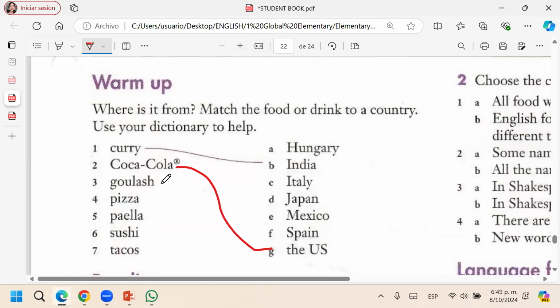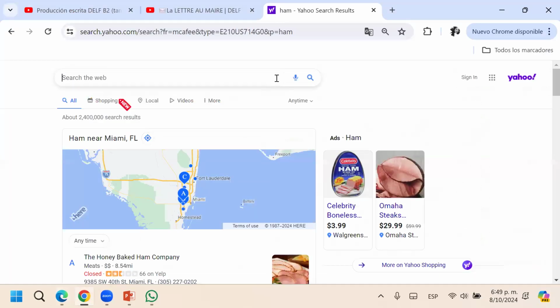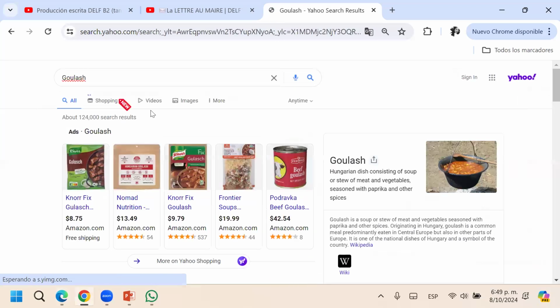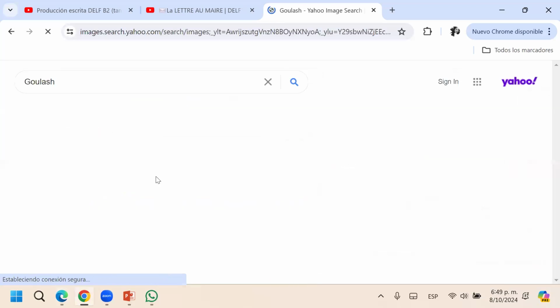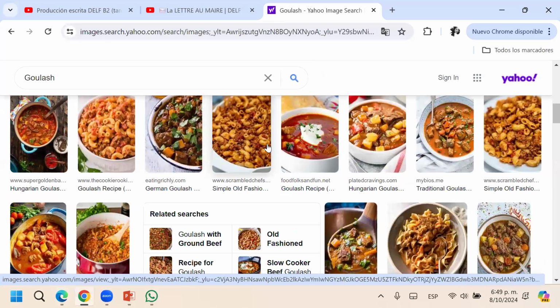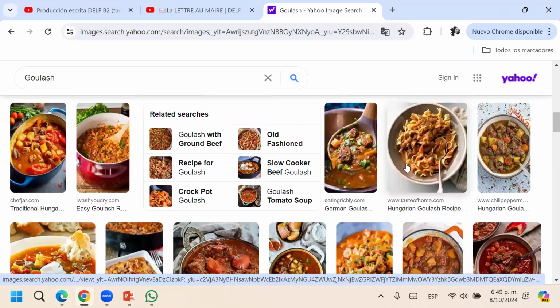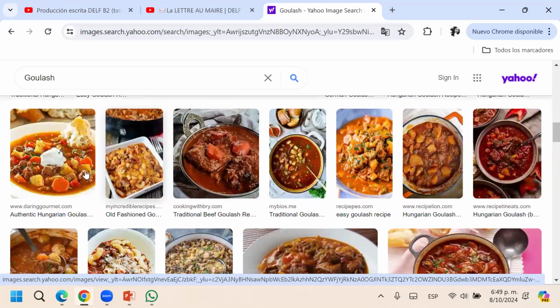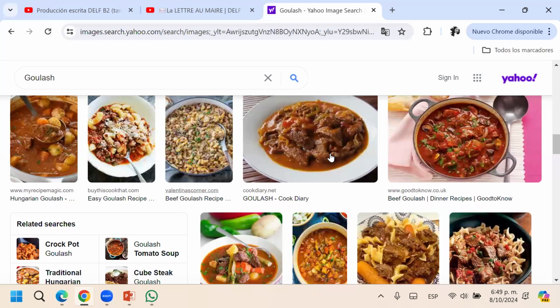Then we have the goulash. Hungary. Yeah, from Hungary. Let me show you a photo of the goulash. It's like pasta with meat, potatoes. This is goulash.